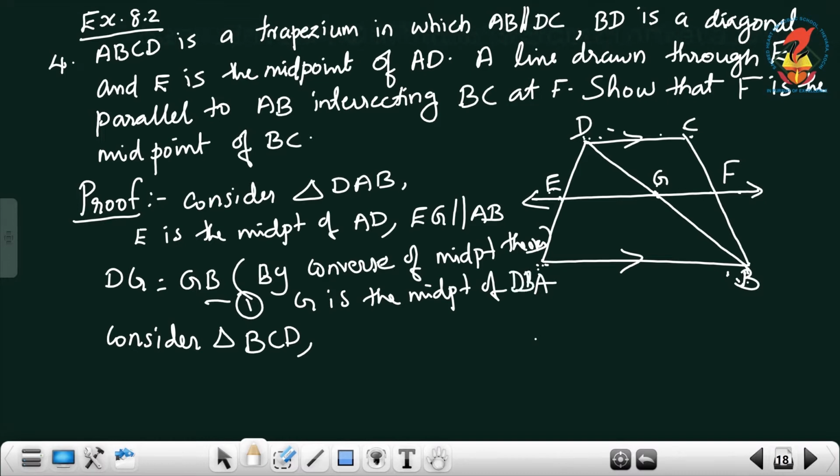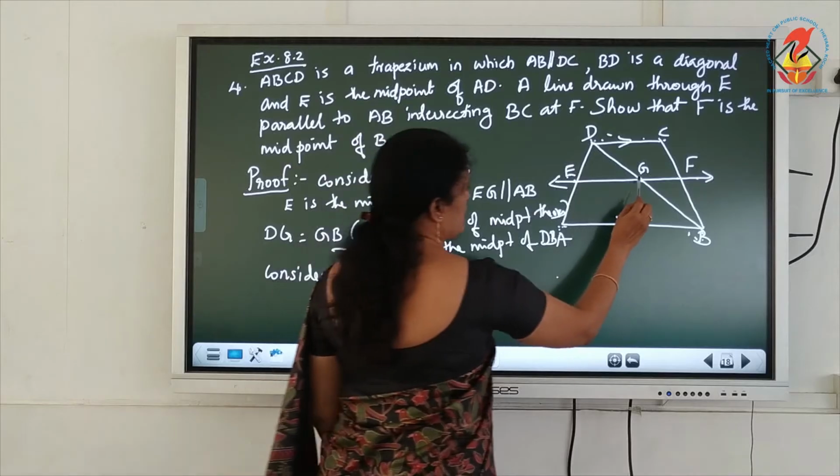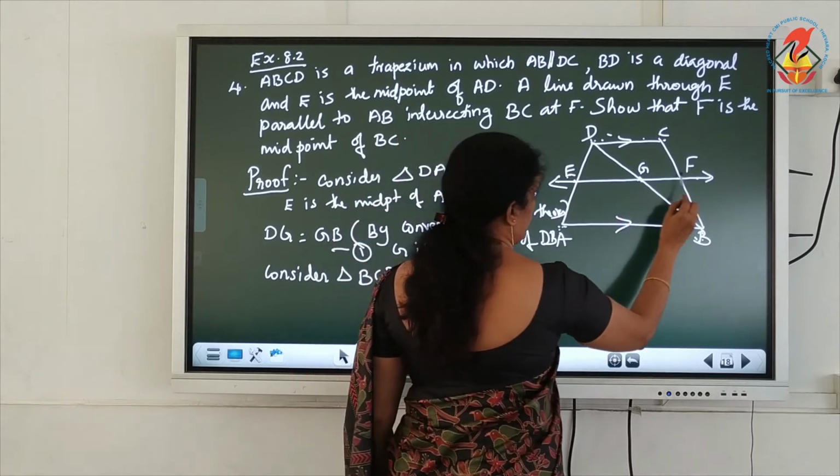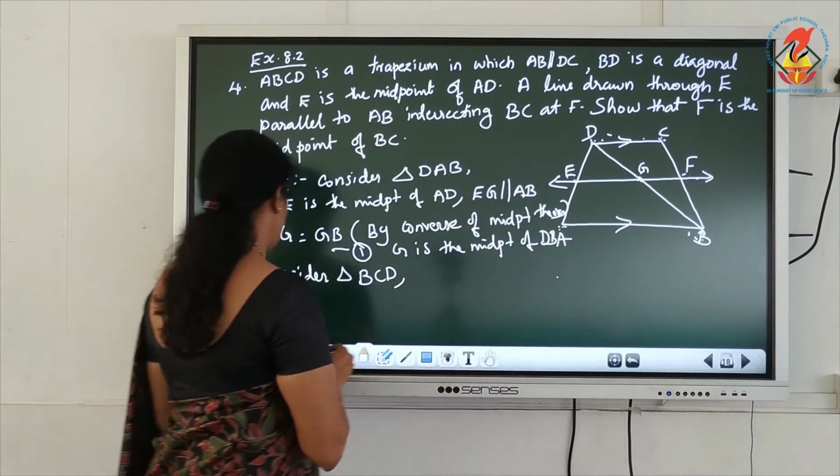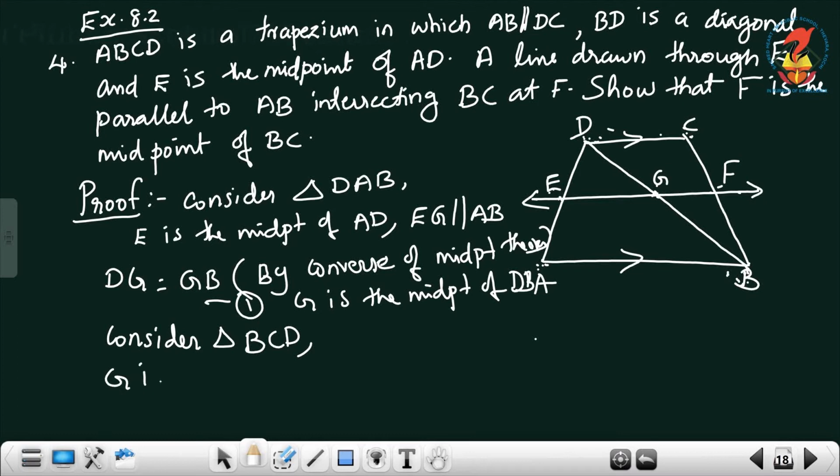G is the midpoint of DB. Then GF is parallel to DC.